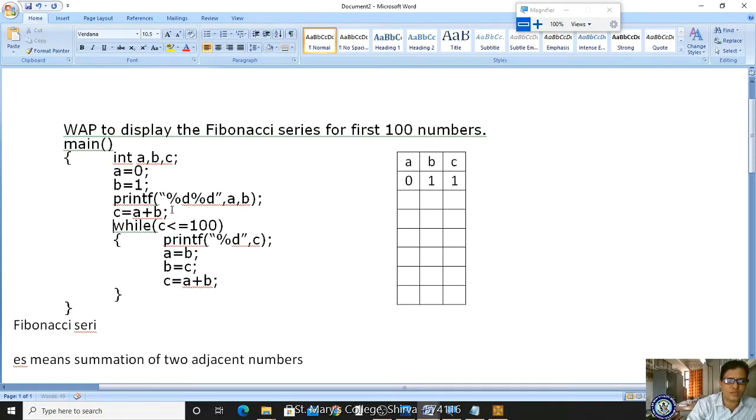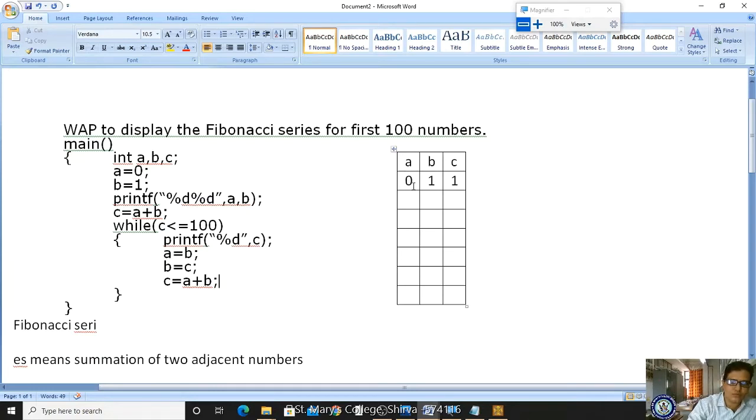I am writing the condition. How long do we have to search? For 100 numbers, right? C less than or equal to 100, whether the condition is true. If the condition is true, you are displaying the C value. After the C value, what you are doing is, this is the logic. In A you are storing the B value. What is the A value? Initially 0. What you are storing?